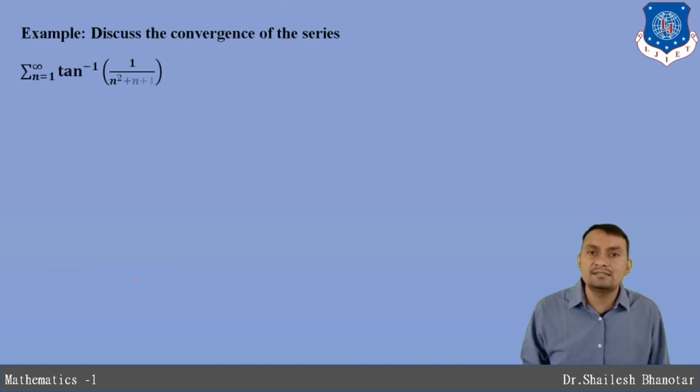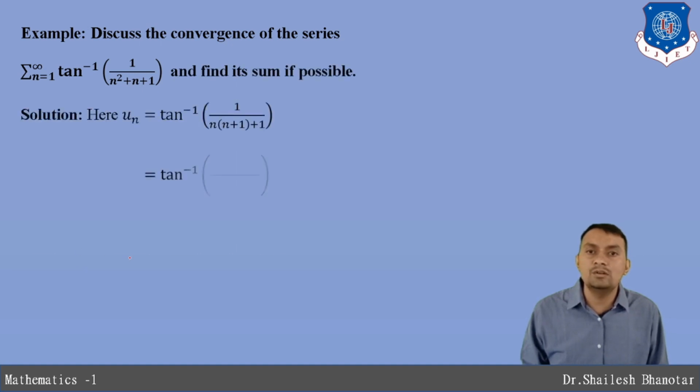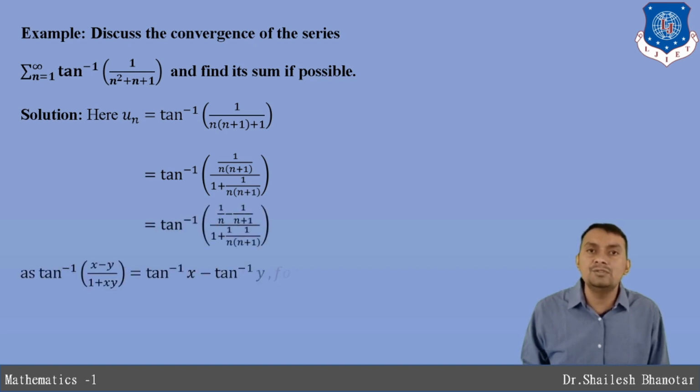Discuss the convergence of the series, starting from 1 to infinity, tan inverse of 1 divided by n square plus n plus 1. And also, if possible, find its sum. That means you need to concentrate on the telescoping series, otherwise geometric. But this is not the case of a geometric series. We will discuss the geometric series later, but just focus on the telescoping series.